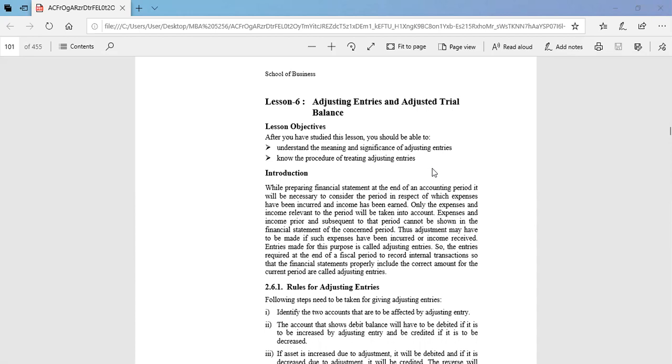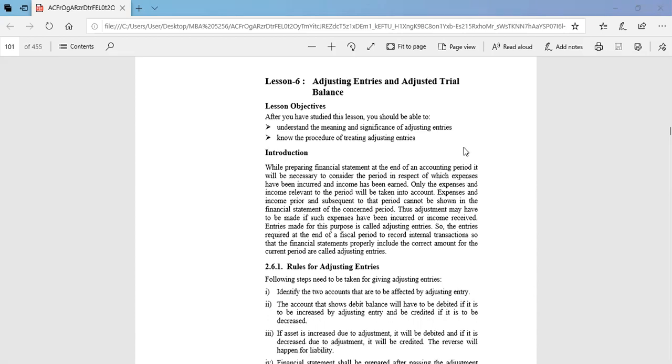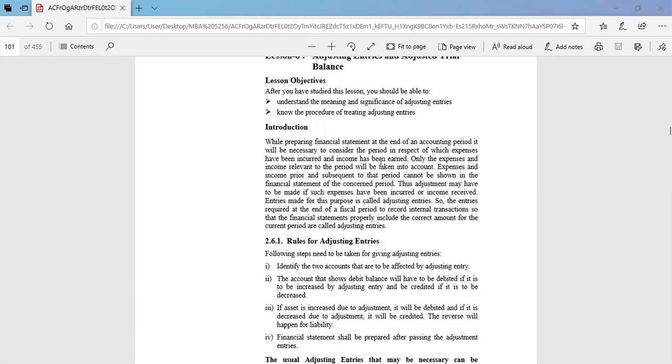What do you mean by the adjustment journal or adjusting entries? Adjusting entries means that we generally record all the transactions in our business data, but some transactions we miss recording in our accounting books, or some transactions are deferred. Some transactions are completed in a specific time period. When we record those transactions by following rules and regulations, that is called adjusting entries.